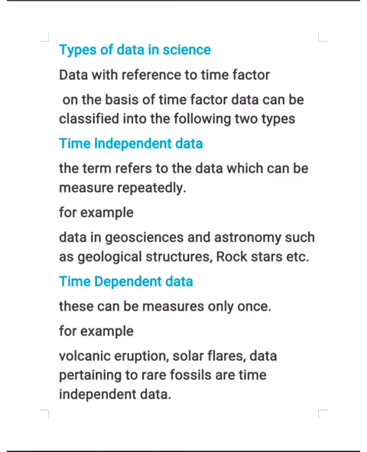Data in science. Data with reference to time factor. On the basis of time factor, data can be classified into the following two types. Time independent data. The term refers to the data which can be measured repeatedly, for example, data in geosciences and astronomy such as geological structures, rocks, stars, etc. Time dependent data. These can be measured only once, for example, volcanic eruption, solar flares, data pertaining to rare foliages.